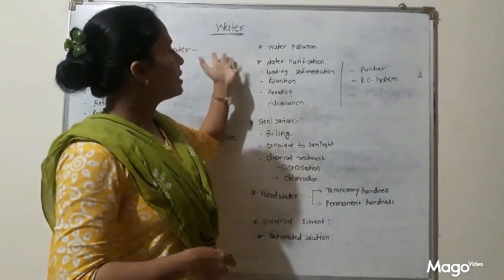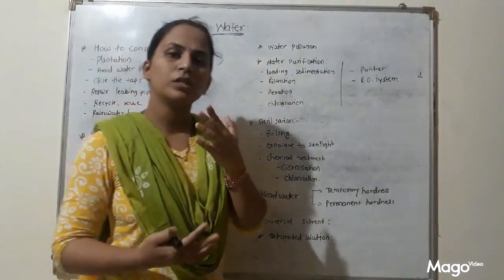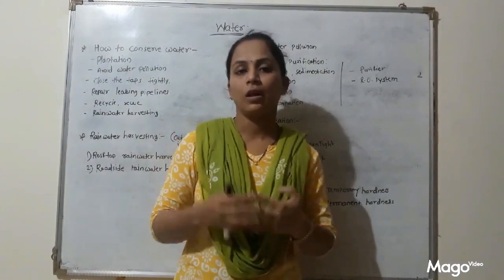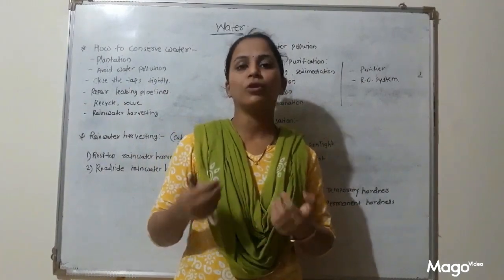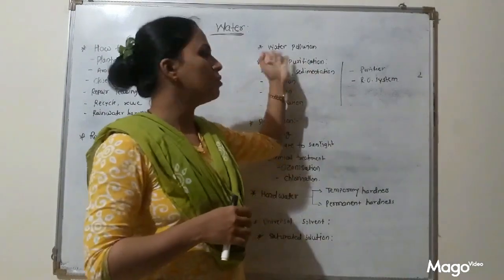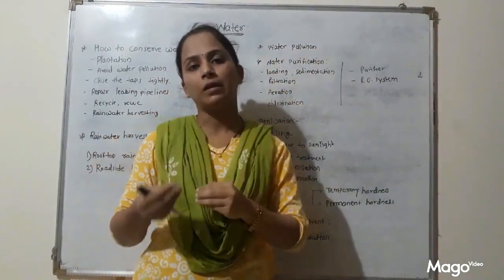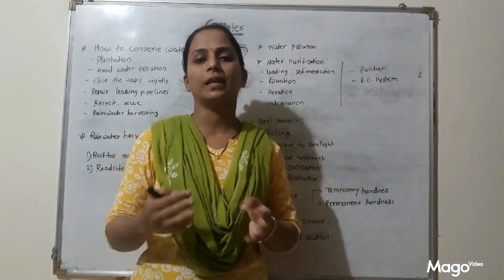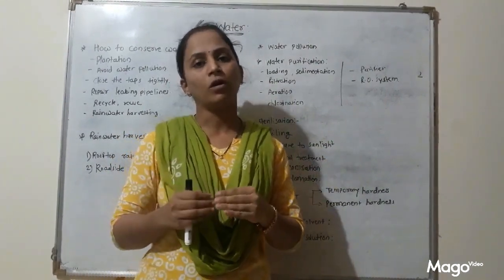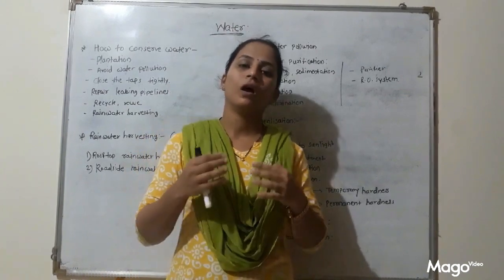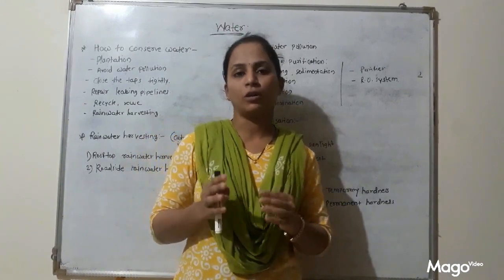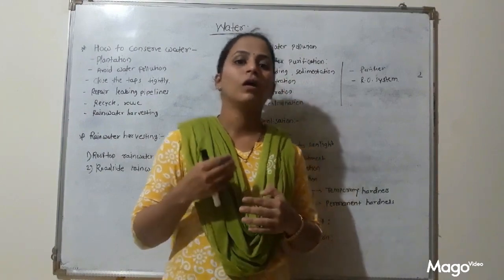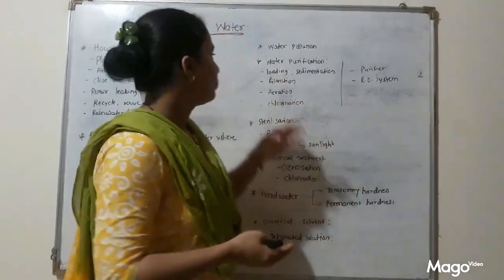The next method is, as this water is polluted, we have to purify this water before drinking or using it. Because what is water pollution? When certain chemicals, certain factors, certain substances get mixed with water, then that water becomes unfit for living things. It is called water pollution. So we have to purify this water before using and drinking it.